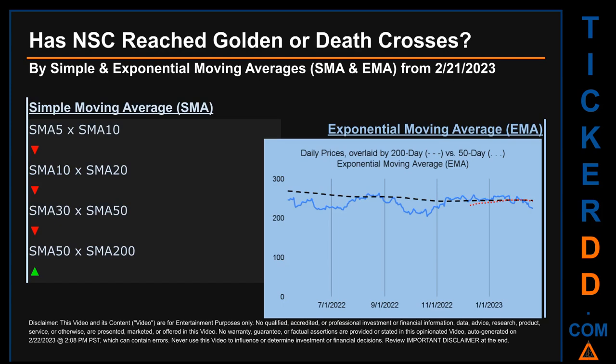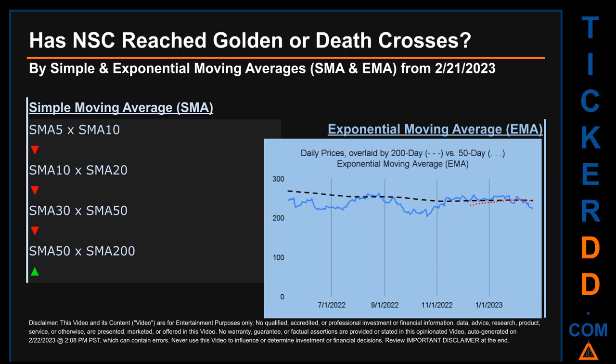Has NSC price reached golden or death crosses? Golden cross and death cross are basic signals that compare average prices across two specified trade day ranges, a short-term versus a long-term range. For example, 5-day versus 10 trade days.